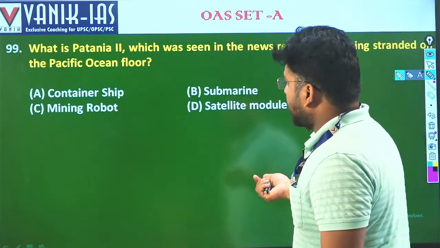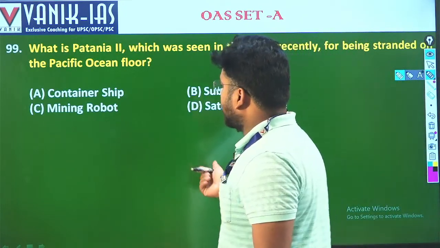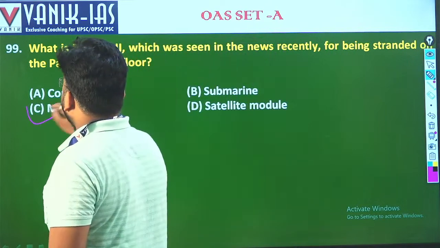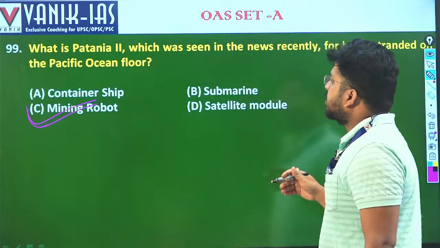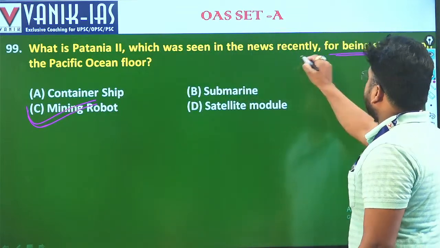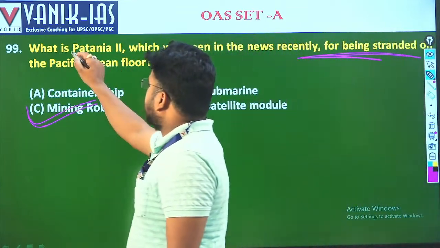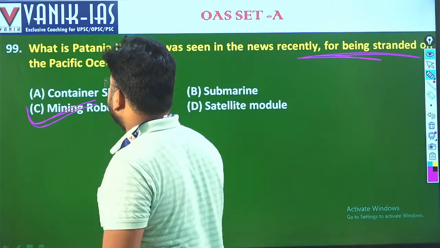What is Patania 2? Patania 2 is a mining robot that got stuck in the Pacific Ocean. That's why it was in the news. It was stranded on the Pacific Ocean floor. A mining robot, Patania 2. So C is the answer.